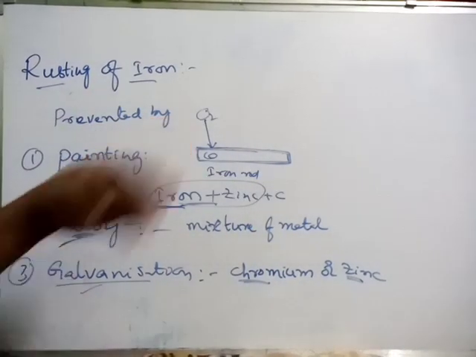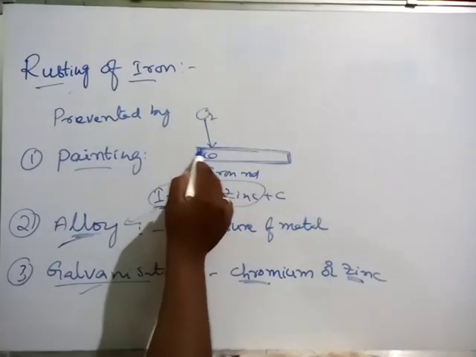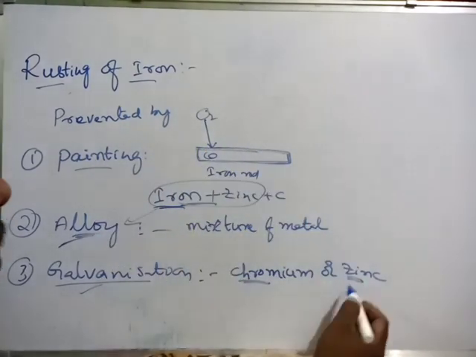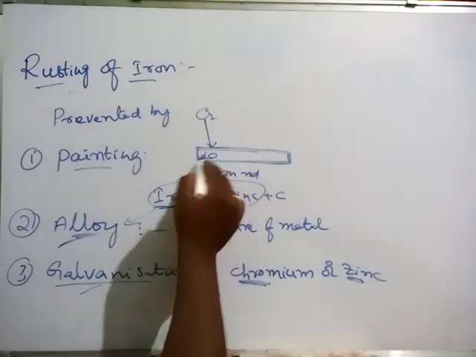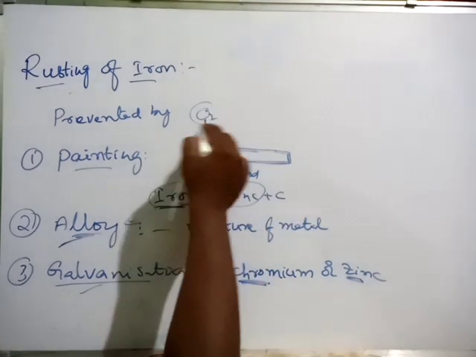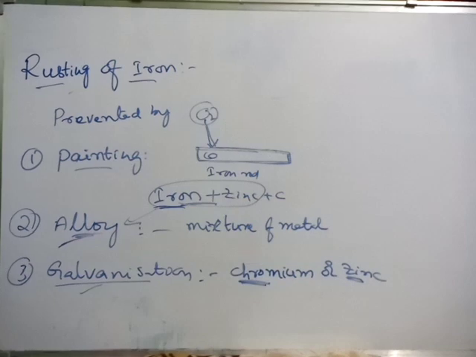Like this only, if you deposit a zinc coating or chromium coating on the iron bodies, oxygen never touches the metal surface easily.